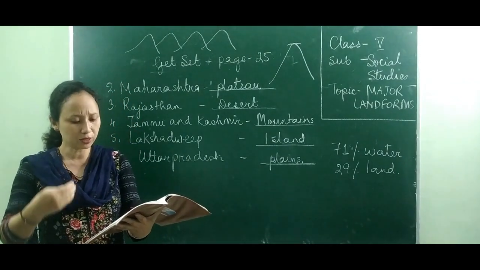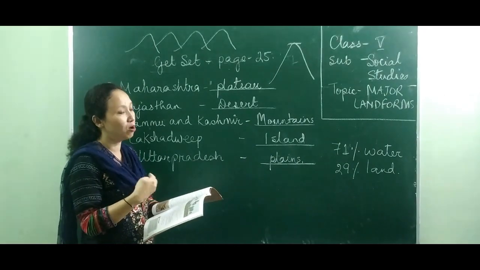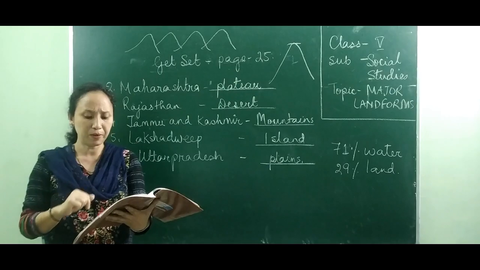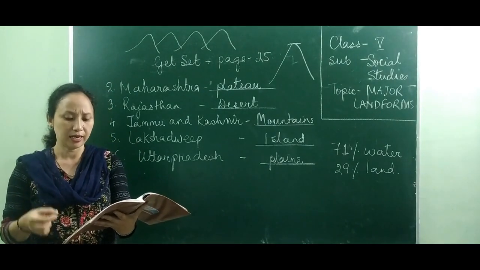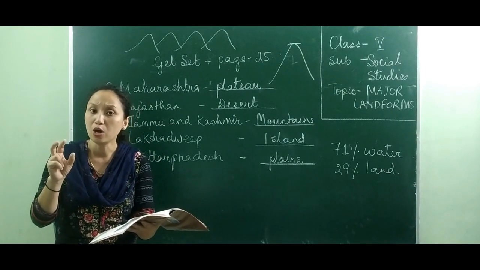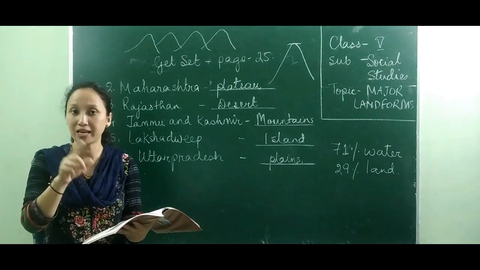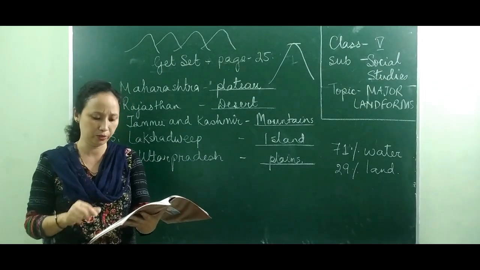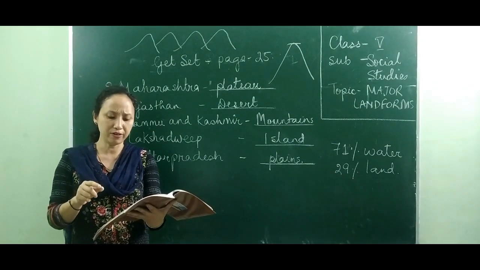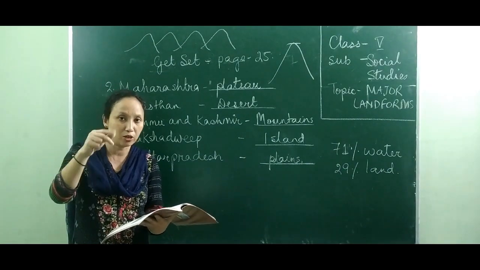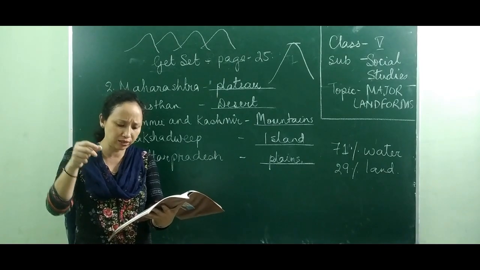Now let's move on to the next type of landform, the third type of landform, that is plains. What is a plain? First, let's try to understand. It is a flat and low-lying land surface which is also called lowlands. Plains are also referred to as lowlands. They can be level or slightly hilly, and the slope of the land is very gentle, not steep. It's very gentle.